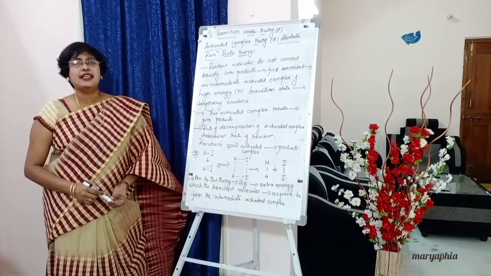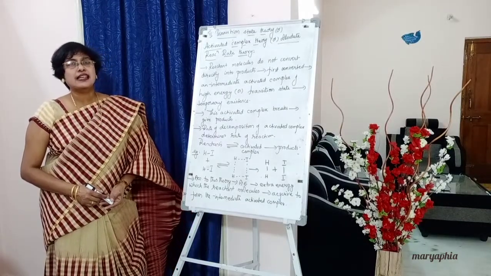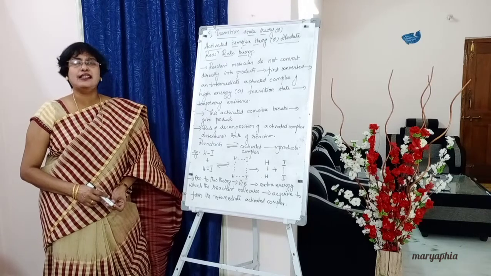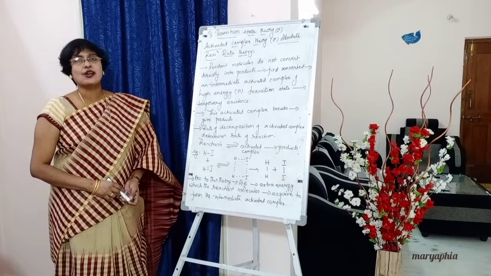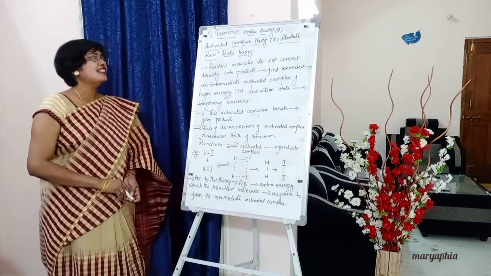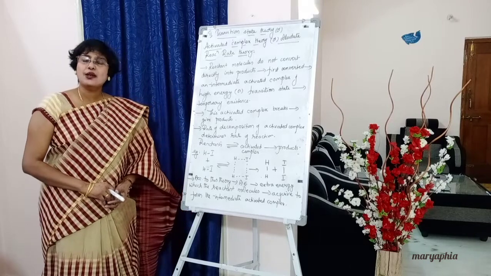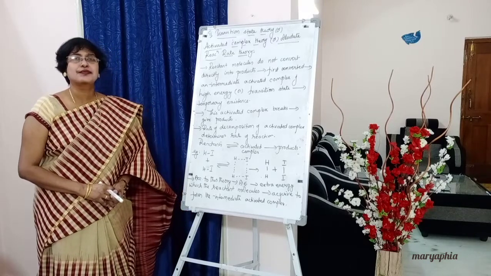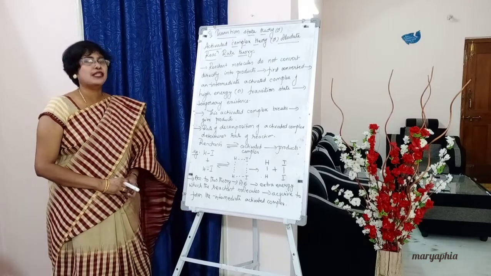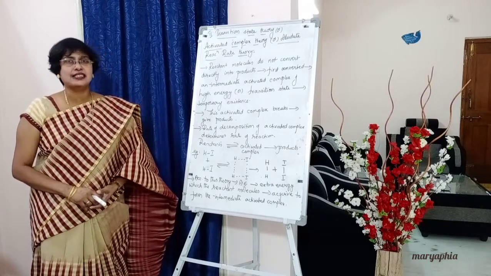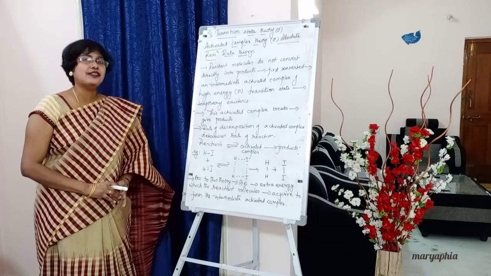Next, the second theory. Students, put the side heading: transition state theory. This is a short one. Second theory, transition state theory or activated complex theory or absolute reaction rate theory. Why did I give all the three names?